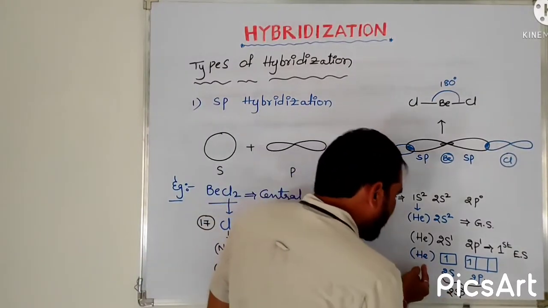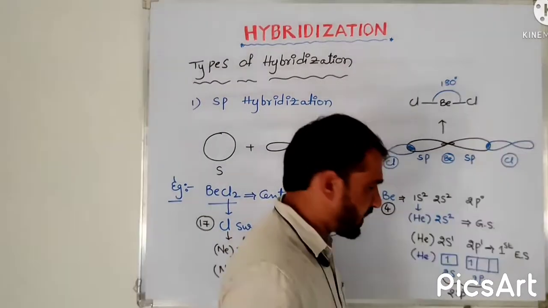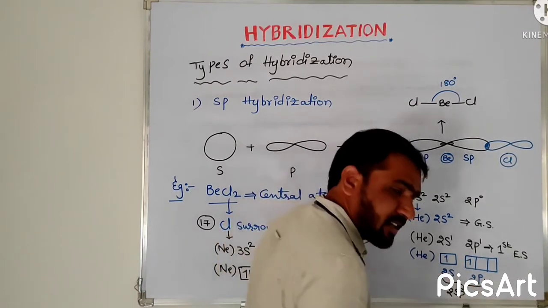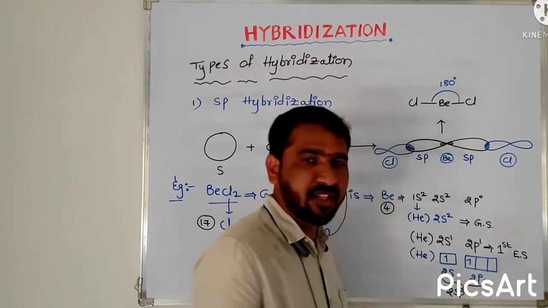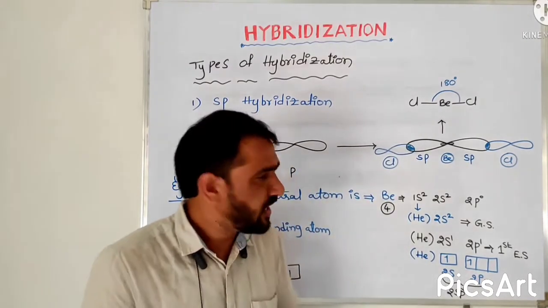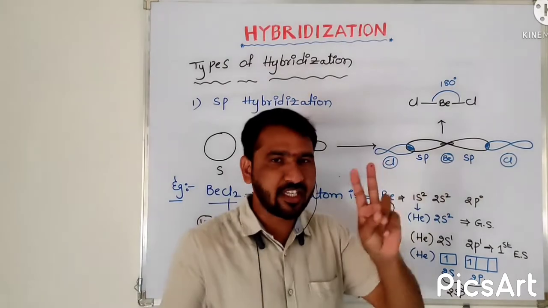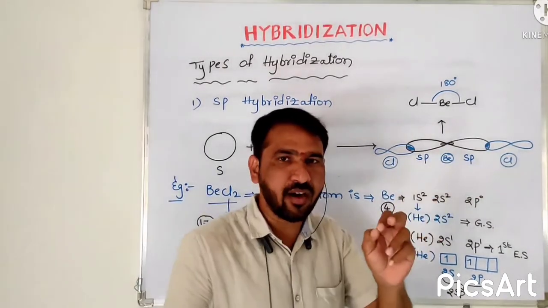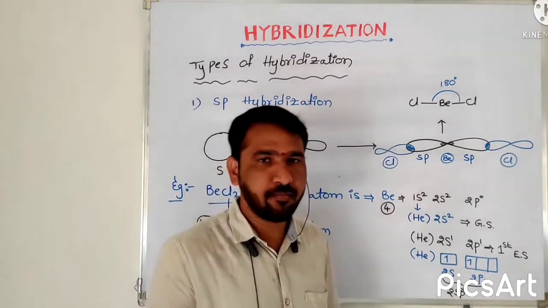After that, in the box-wise electronic configuration, helium, 2s has one electron, 2p has one electron. The orbitals which have single electrons intermix together. Here also it results in 2 sp hybrid orbitals. So these are the 2 sp hybrid orbitals of beryllium.